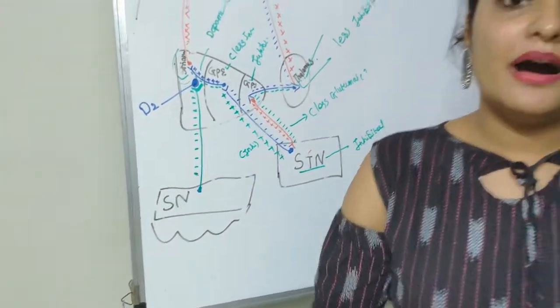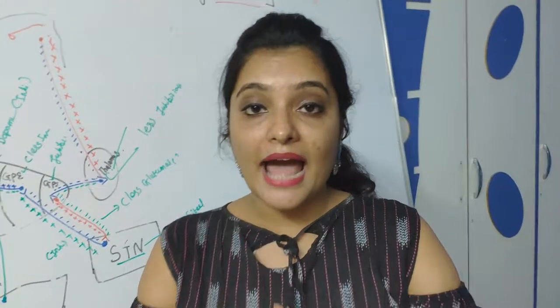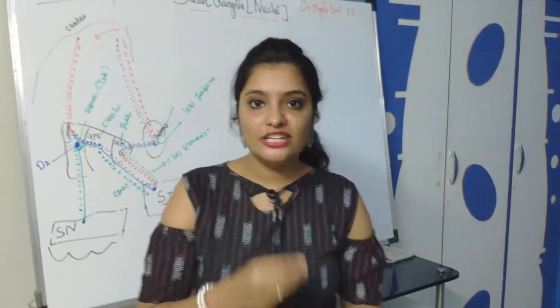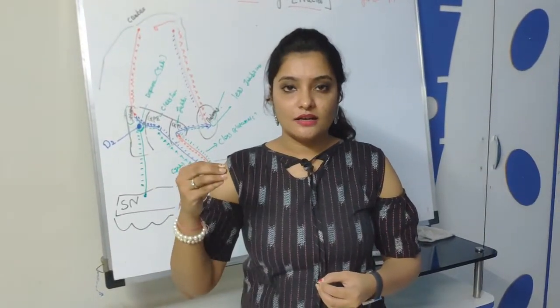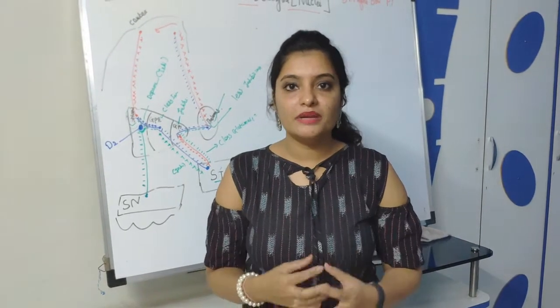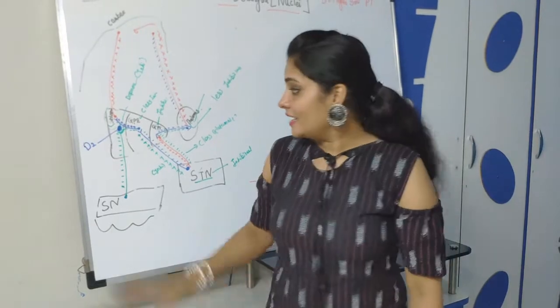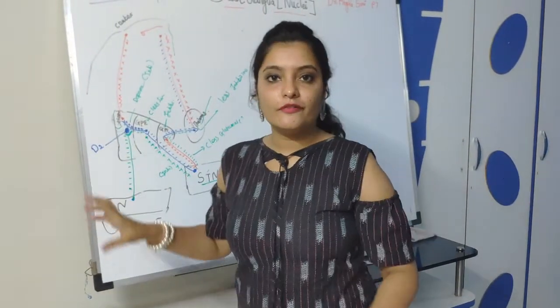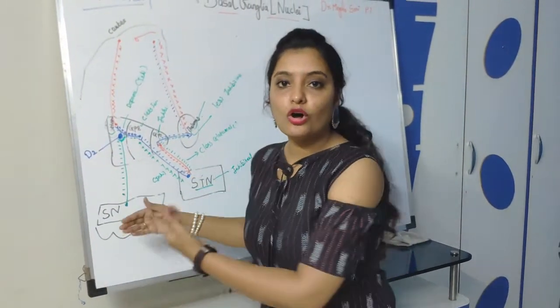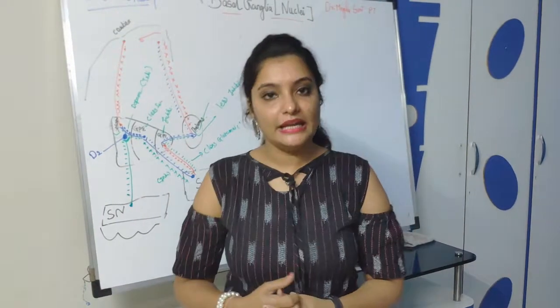Now a problem in this fiber will lead to Parkinsonism, and Parkinson disease is the degeneration of the substantia nigra or the dopaminergic fiber. So in my next lecture, we'll see the mechanism of Parkinsonism and the role of the dopaminergic fiber in it.